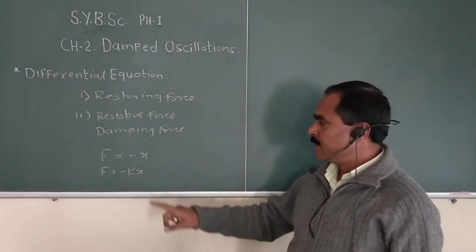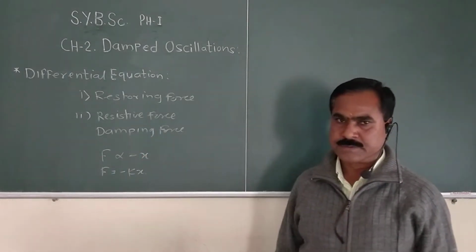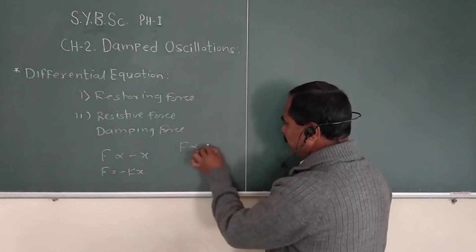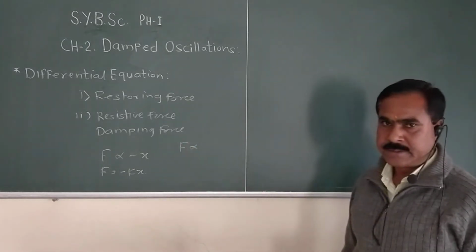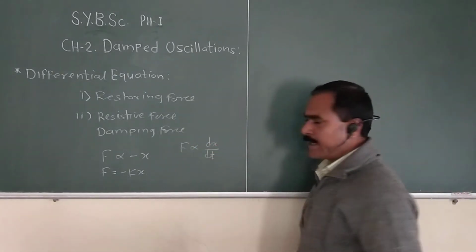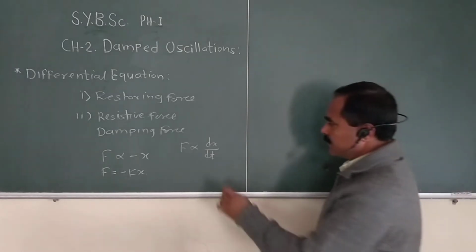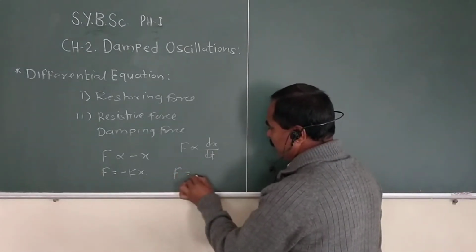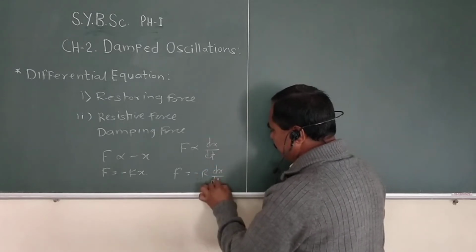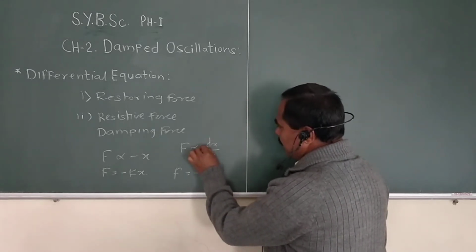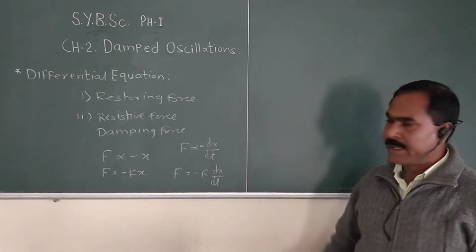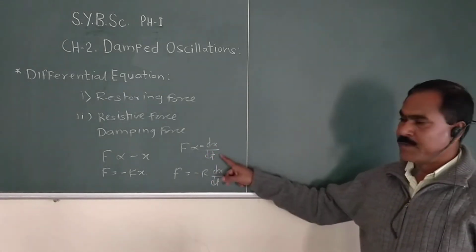Then we write the damping force. The damping force is directly proportional to the velocity, that means dx by dt. Then we take a constant, so F is directly proportional to minus dx by dt, that is the velocity.